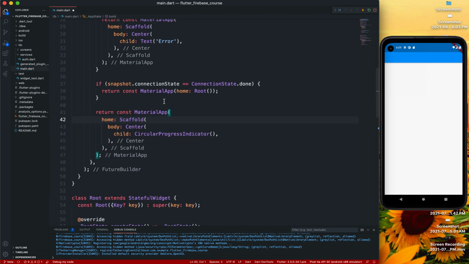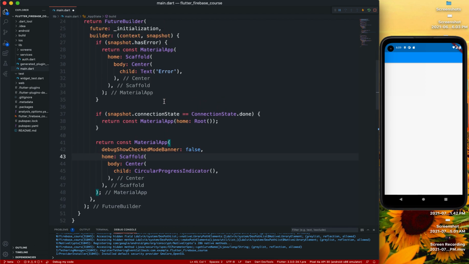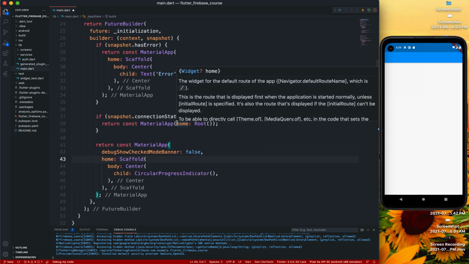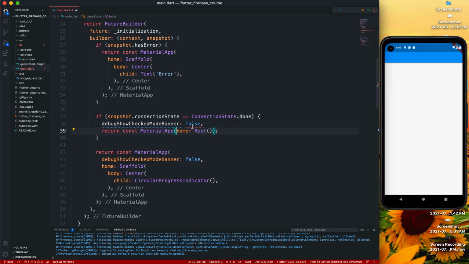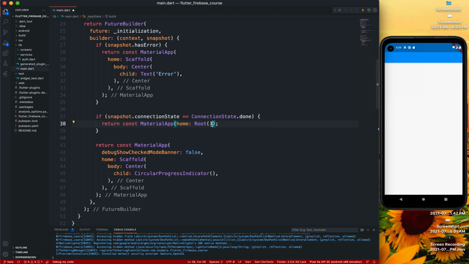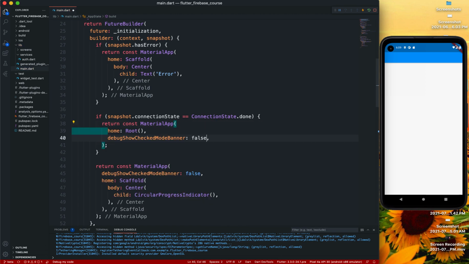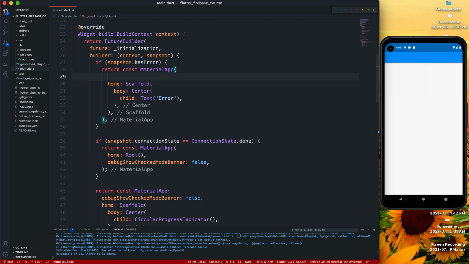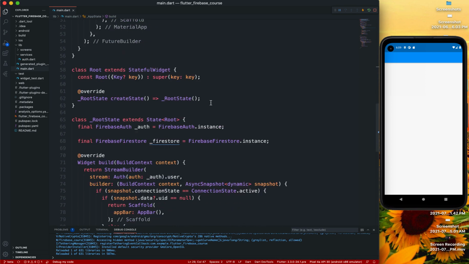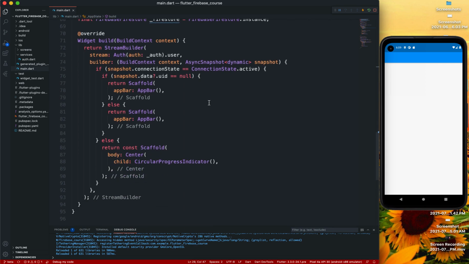Now just copy that and paste these in all these material apps. That's it.